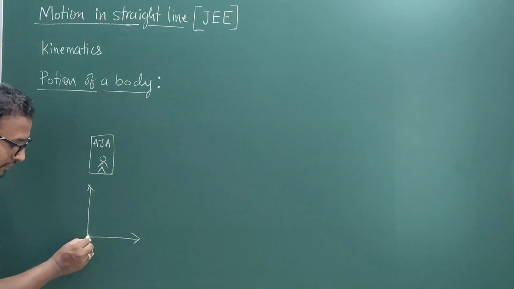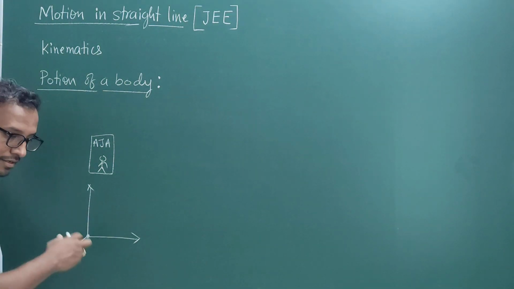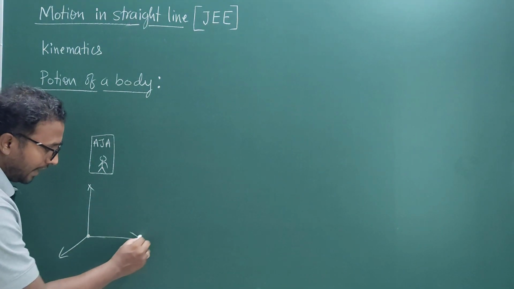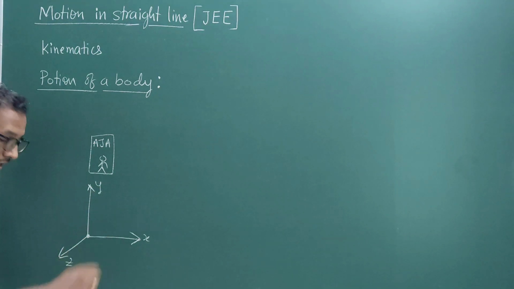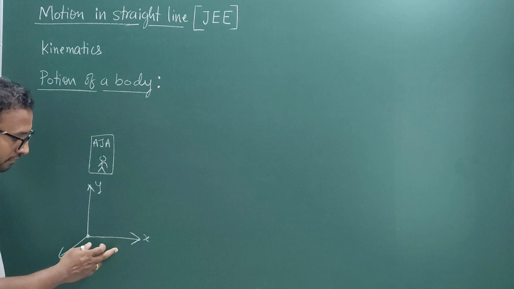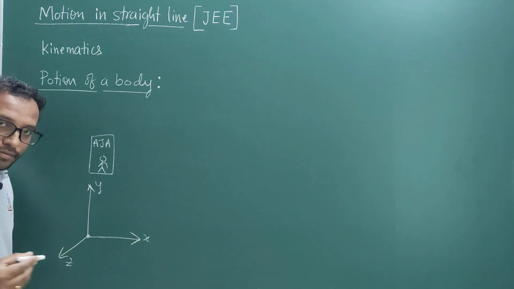Say for example, this is the origin of the coordinate system, and from the origin I will consider three mutually perpendicular directions. This is going to be the x-axis, this is the y-axis, and this is the z-axis. Out of these, x and y are in the plane of the board and the z-axis is coming out of the board.